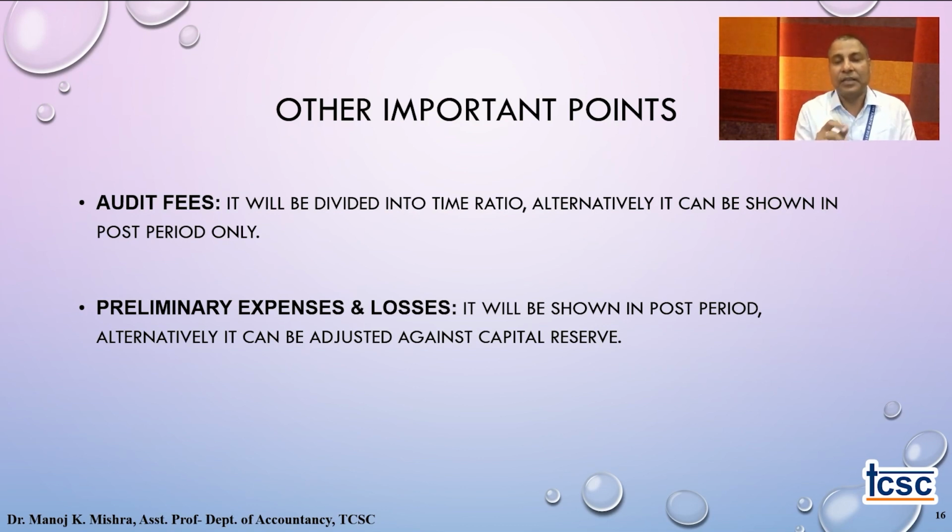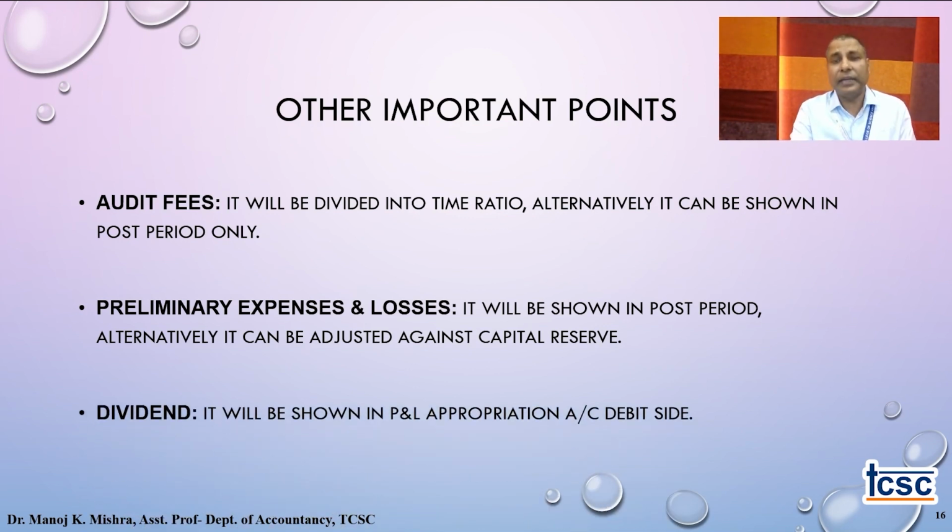With the correct assumptions and logical points, things can be considered purely in the post column also. Preliminary expenses or losses are also termed startup expenses. At the incorporation time, there are certain expenses which an organization has to incur before it starts earning profit. Those expenses require adjustment, and they go directly to the post column because they are related to the company.